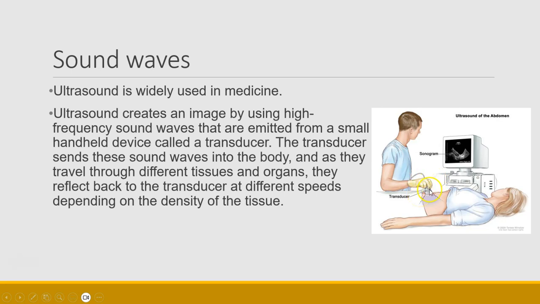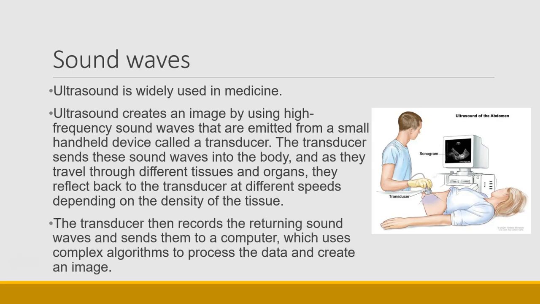The transducer sends sound waves into the body, and they travel through different tissues and organs, and they reflect back into the transducer at different speeds, depending on the different tissue densities that it has hit. The transducer then records the returning sound wave and sends them to a computer. The computer uses complex algorithms to process that data and create an image.